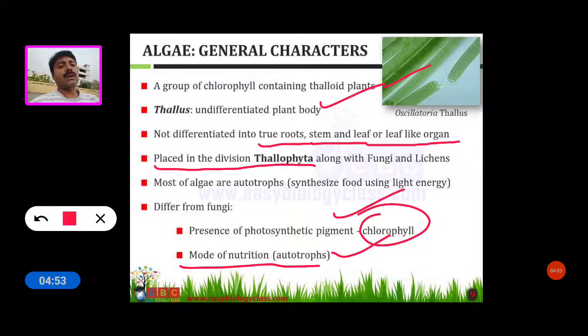All algae are autotrophic, but fungi are heterotrophic. So these are some characters of algae.